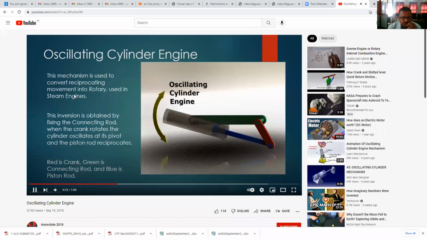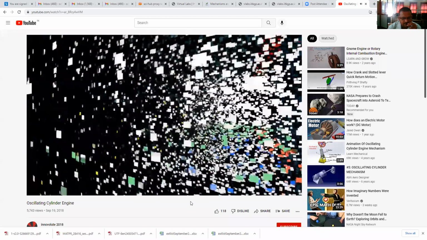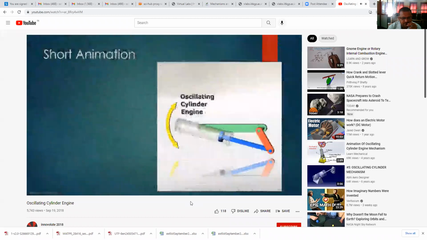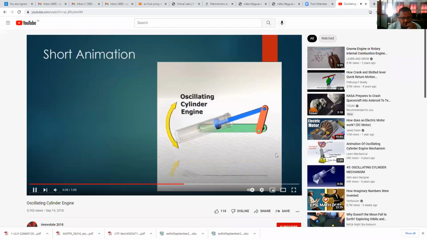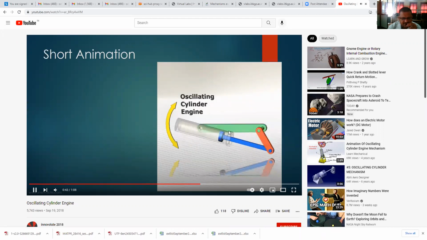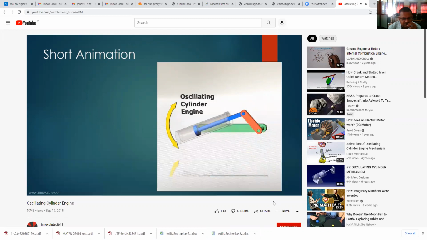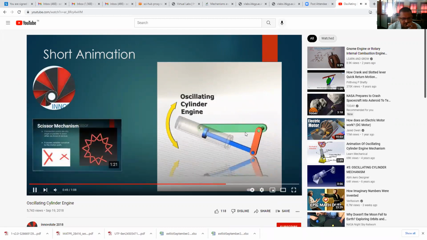Converting reciprocating movement into rotary, used in steam engines. This is obtained by fixing the connecting rod. See how the cylinder is oscillating. The connecting rod is fixed and the crank is directly connected to the piston rod.